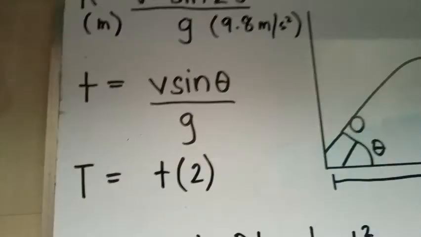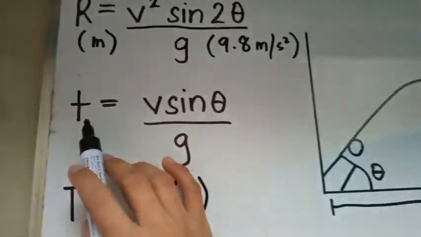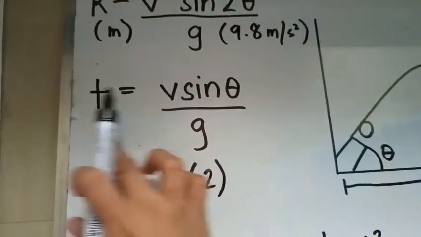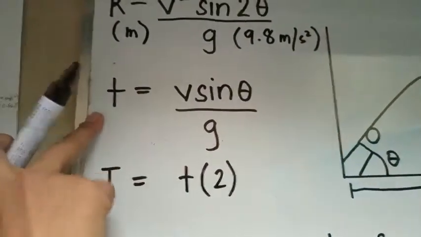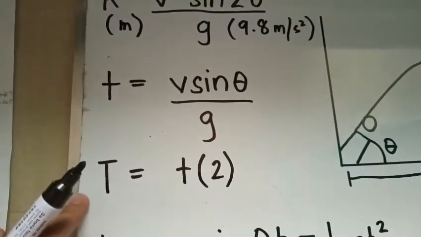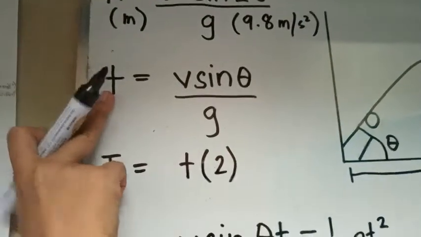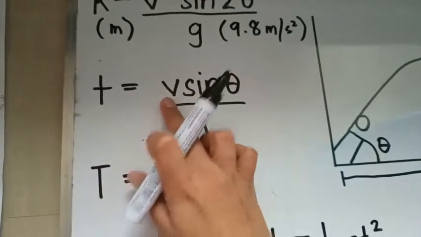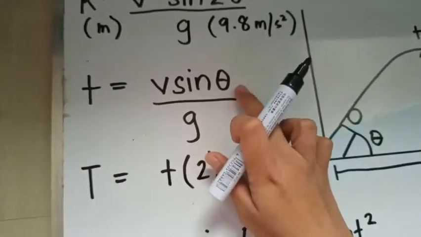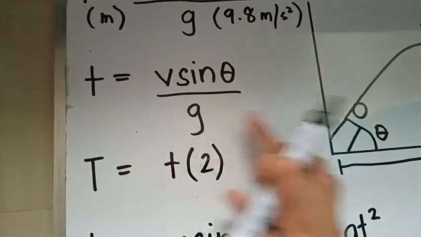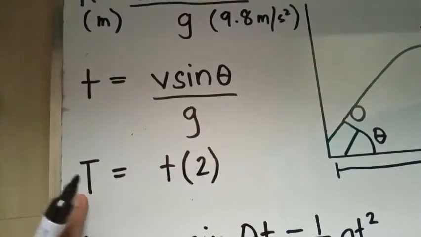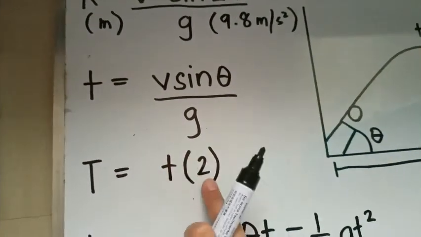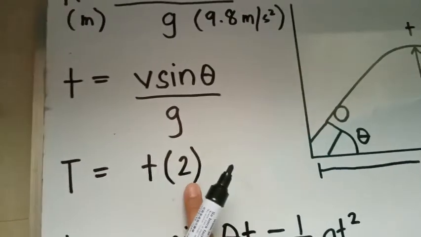Next, for getting time. So, in this one, ipapaliwanag ko siya. So, ito, getting the half time, and this one is getting the total time of flight. So, half time is equal to speed or yung ating velocity multiplied to sine of the angle divided by gravity. And then we have here the total time of flight na tinatawag. So kapag nakuha na natin yung half time, i-multiply lang natin siya sa 2. So that is the total time of flight.